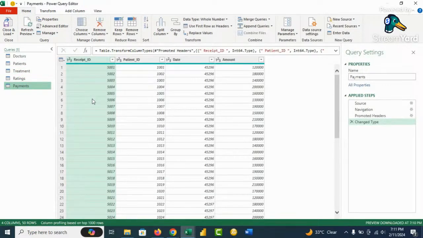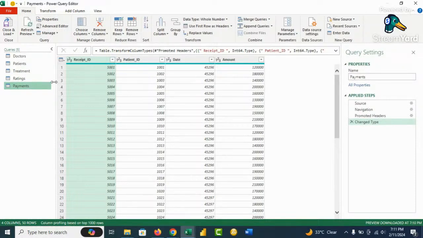Now, one of the conditions for you to create a data model is that between the tables, you must have at least one common column. And the second condition is the data type must be the same. These 2 conditions, we must meet them for us to be able to connect the tables to create a relationship between them. So our attention will be towards the main table where we have the transaction.